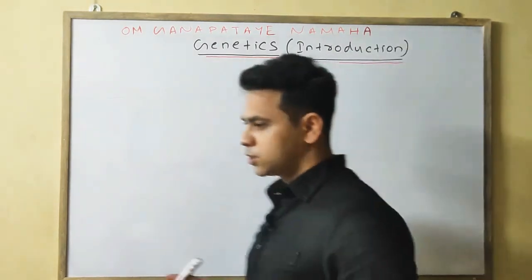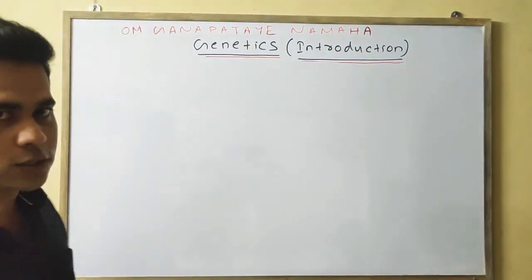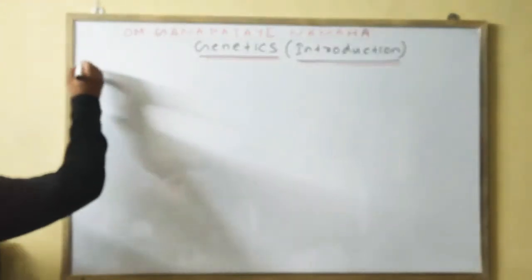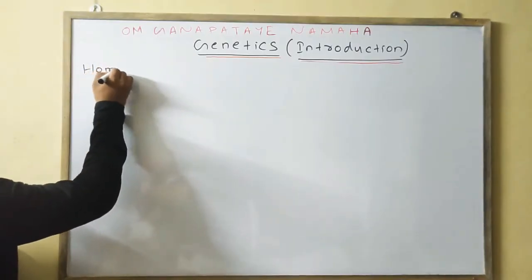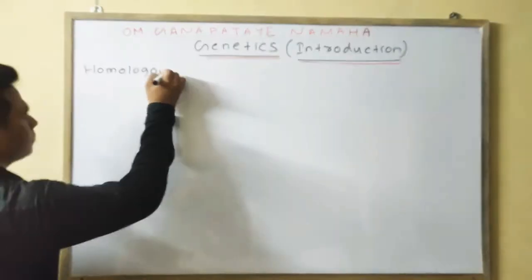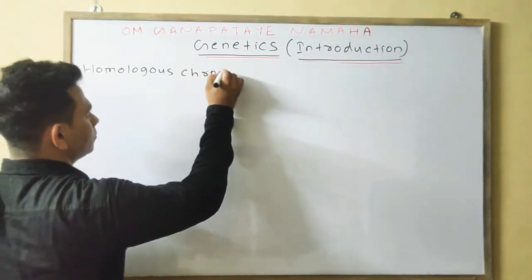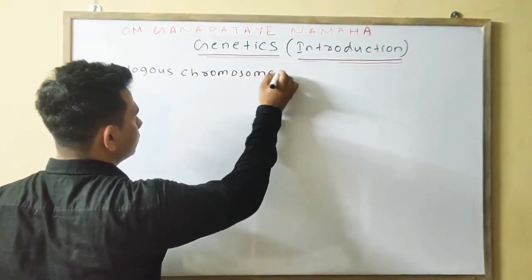Next we will discuss some more terms. First we will discuss the homologous and the non-homologous chromosome. What are the homologous chromosomes?